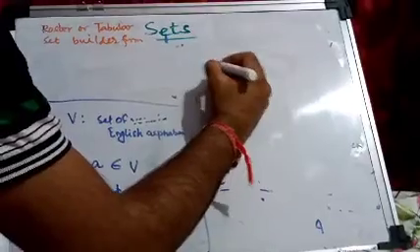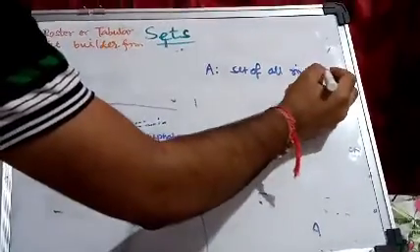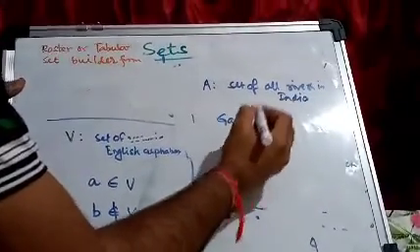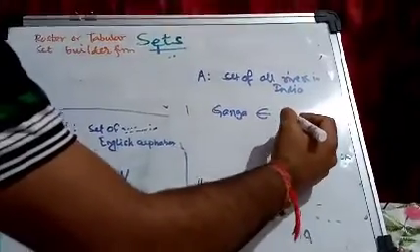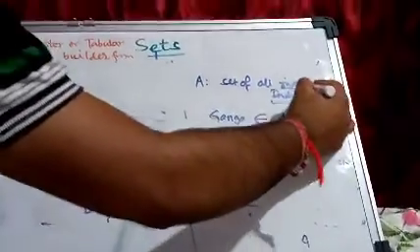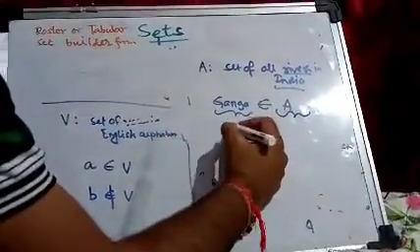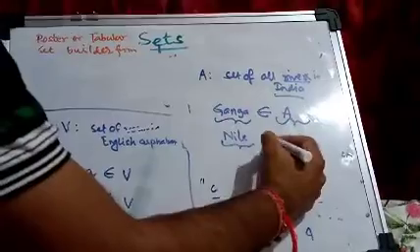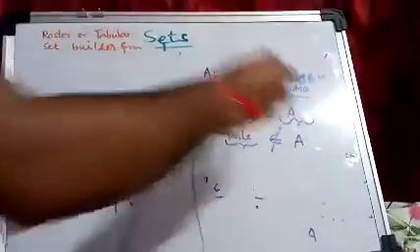Ganga is a particular river, so Ganga belongs to A, because Ganga is an element of my set. If I say Nile is also a river, but Nile is not a river of India, so Nile does not belong to A. Understood? Belongs to and does not belong to.